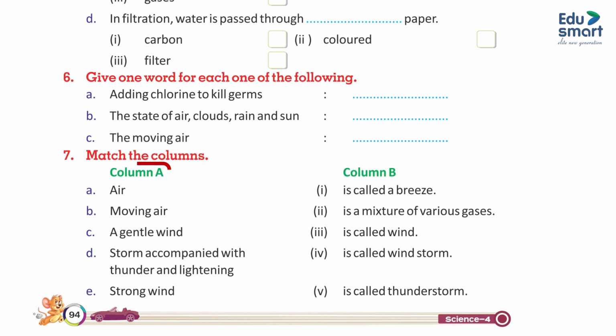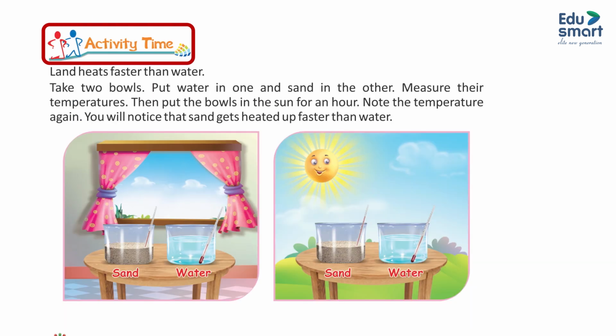7. Match the columns. Column A. A. Air. B. Moving air. C. Gentle wind. D. Storm accompanied with thunder and lightning. E. Strong wind. Column B. 1 is called a breeze. 2 is a mixture of various gases. 3 is called wind. 4 is called windstorm. 5 is called thunderstorm.